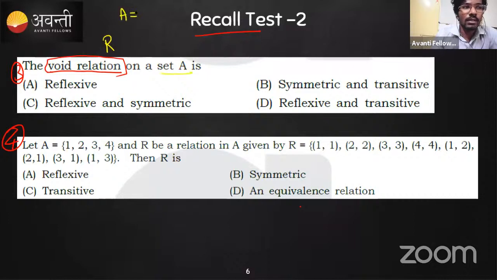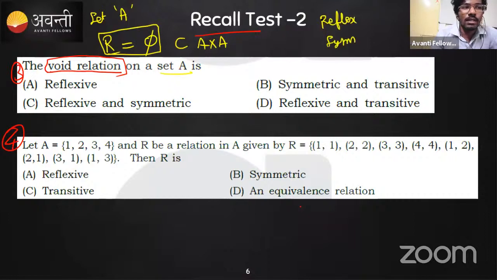For the set A, the relation R is defined as the null set, which is a subset of the Cartesian product A cross A. So this is a null set. There is nothing here. Check whether it is reflexive, whether it is symmetric, and whether it is transitive or not.